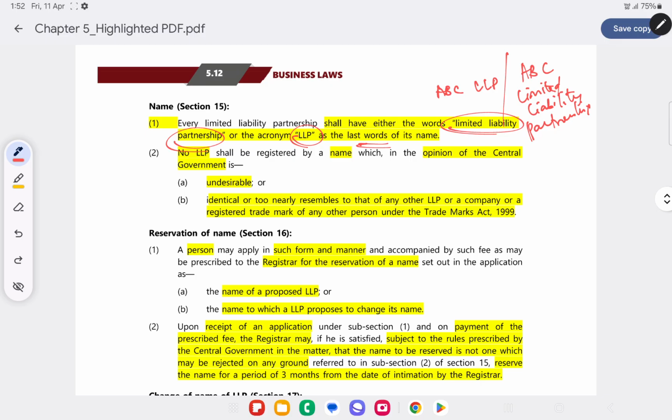Generally that name should not be undesirable or identical to, or resemble that of, any other LLP or company or registered trademark. Let's take for example one LLP, JC LLP. Now if there is another LLP which is JC, again the words are different but it's identical or resembles that of the other LLP, such a name will not be allowed. In the opinion of the central government, if the name is undesirable or resembling, then this name will not be allowed.